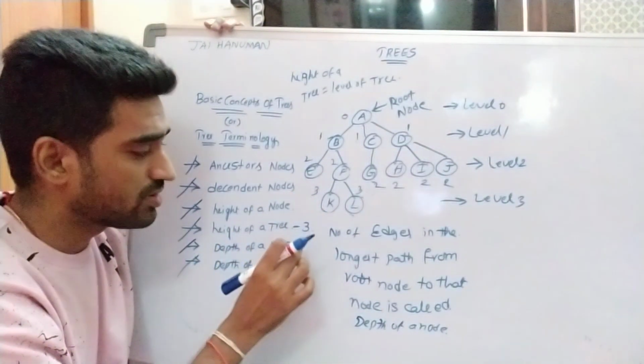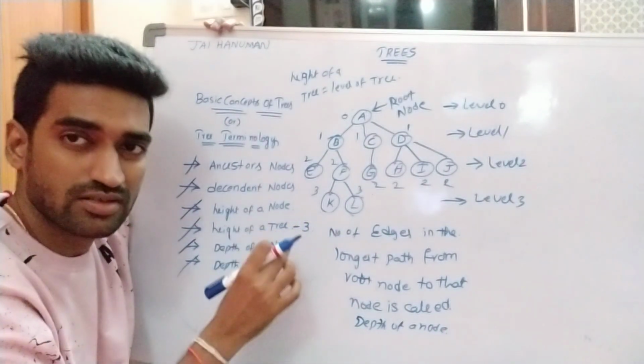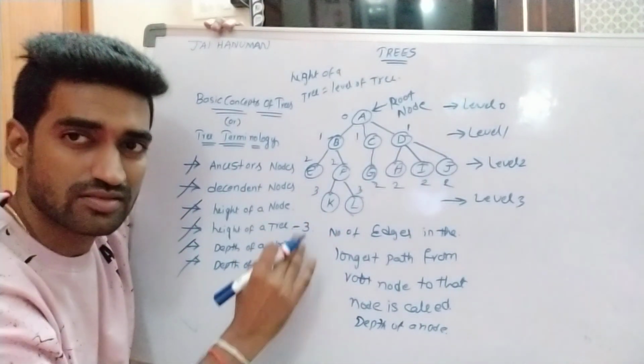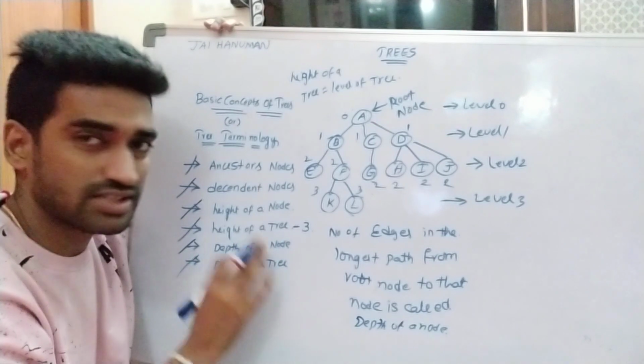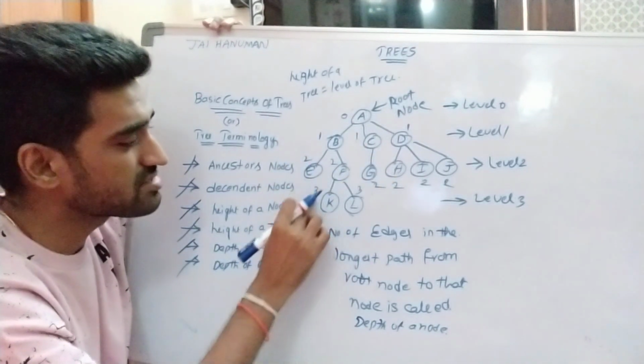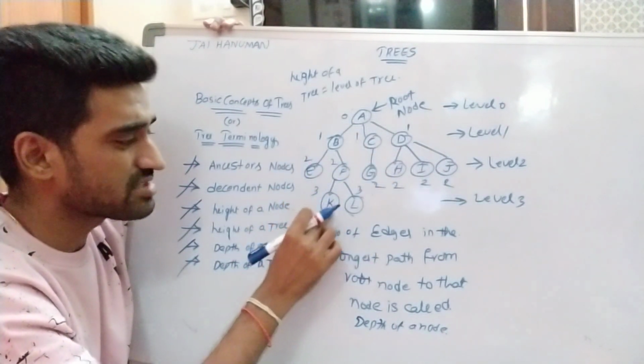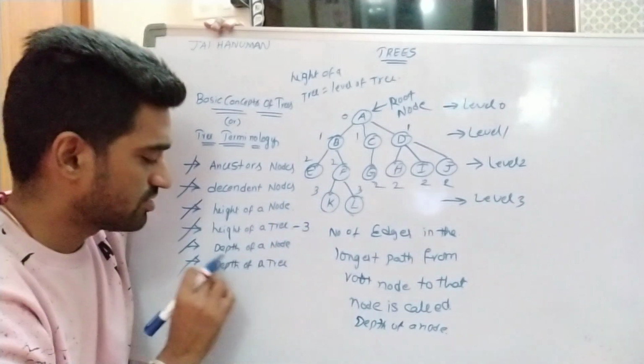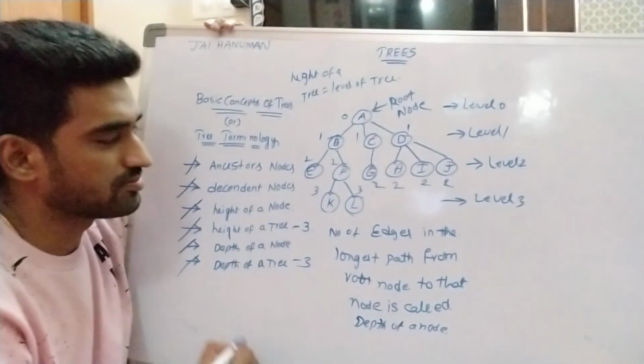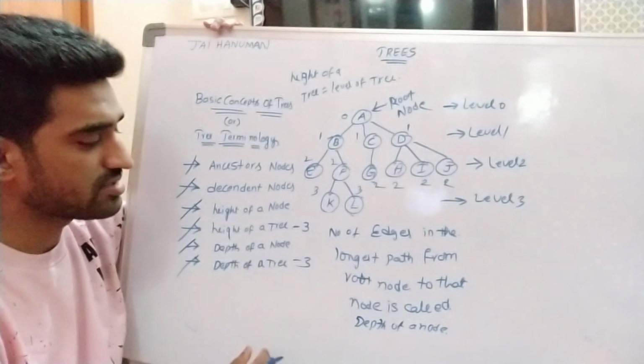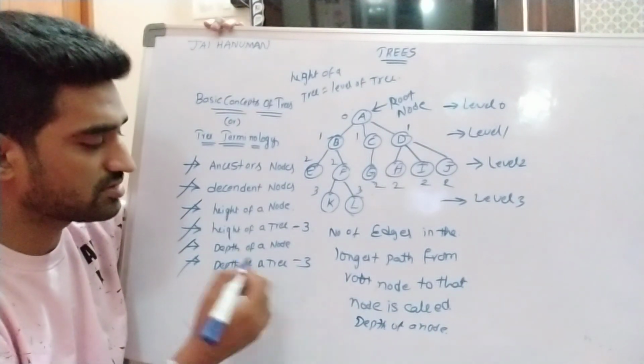Maximum depth node is said to be depth of a tree, right? For this example, maximum depth is 3. So that's why depth of a tree is 3, right? So this is about depth of a tree.